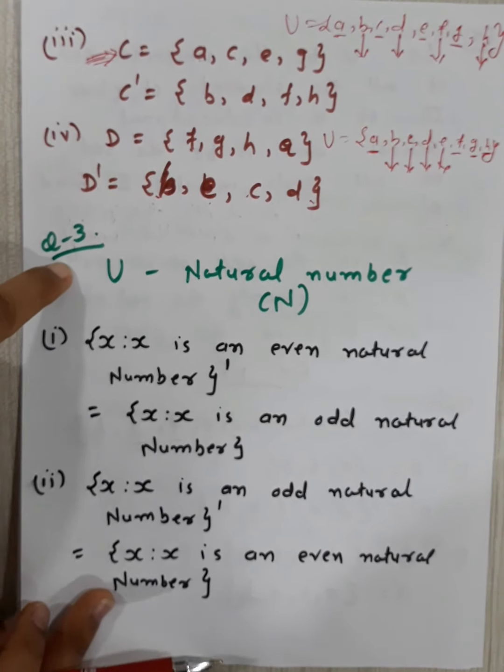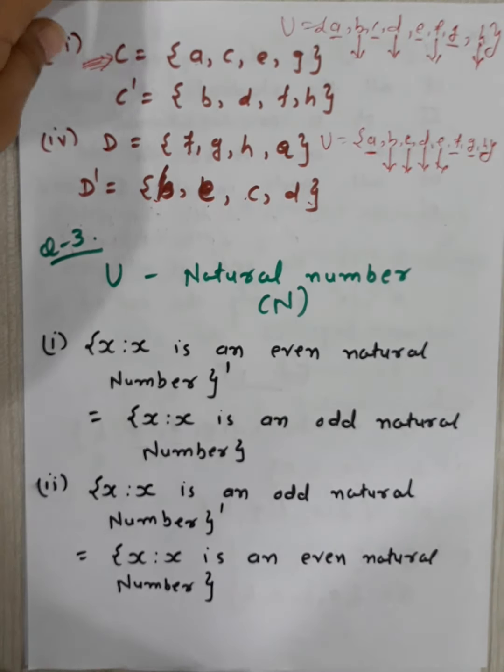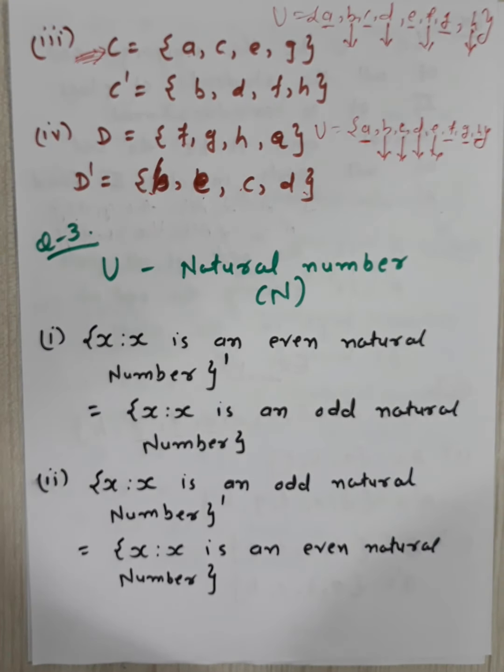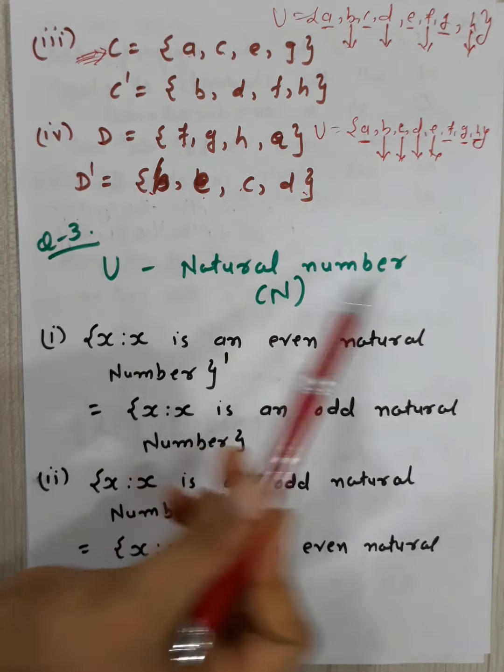Now question number 3 of your exercise 1.5 of your textbook. What is question number 3? Taking the set of natural numbers as the universal set, write down the complements of the following sets. This is the statement of the question, and you have to write down the complement of each and every set given to you. Total 11 sets are given, but the universal set is common, which is the natural numbers, N.